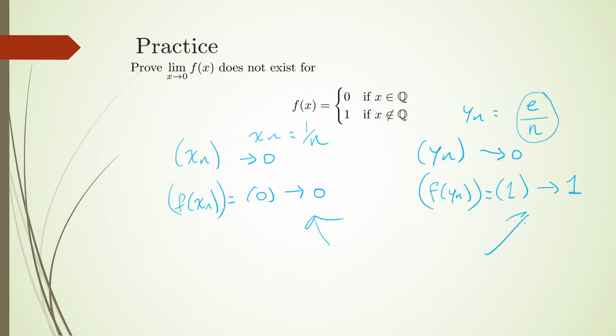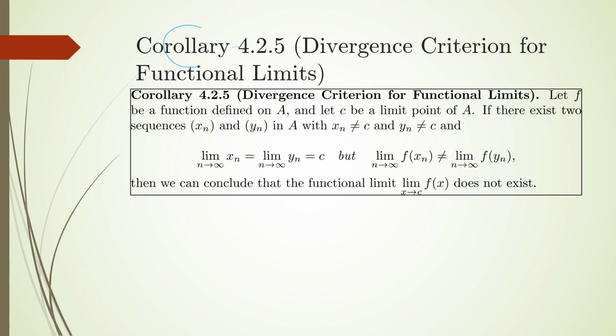These are not equal, so by the divergence criterion for function limits, the limit as x approaches the limit point of f of x does not exist. So really this is an economical corollary. When you're able to find sequences that belong to the domain A and converge to the limit point, but their image sequences don't converge to the same value, it's a nice way to show this. It's not always the case that you can find such sequences.